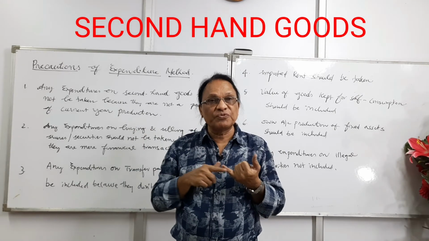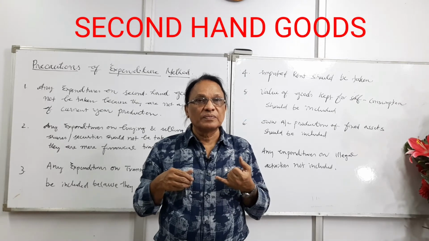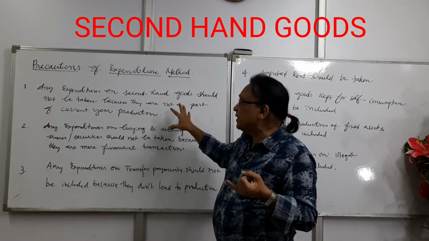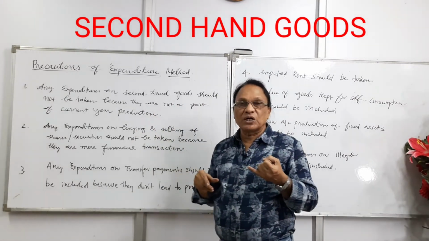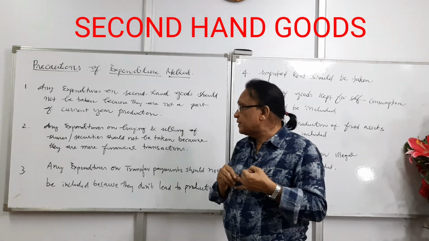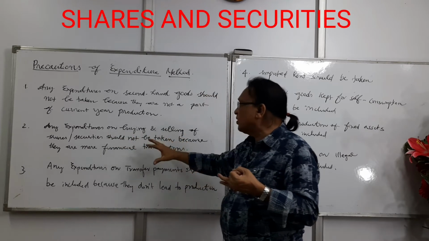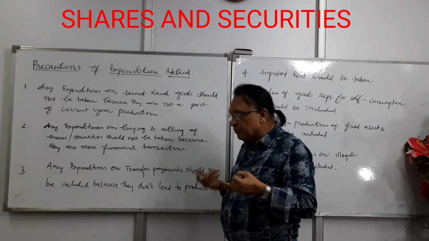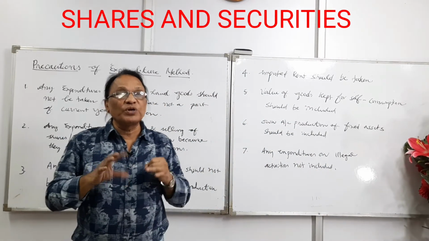The same precaution we are writing here, any expenditures incurred on buying and selling of second-hand goods should not be taken because they're not a part of the current year production, the value was accounted for in the year they were manufactured. Same reasoning. The second thing, we discussed this, any expenditure on buying and selling of shares, bonds, securities should not be taken because they are mere financial transactions and no production is taking place. Only the ownership has changed.